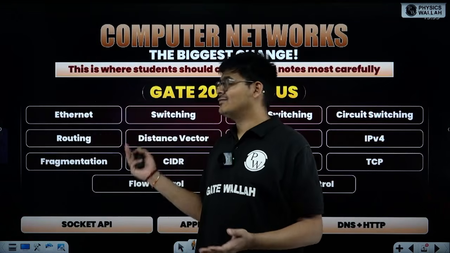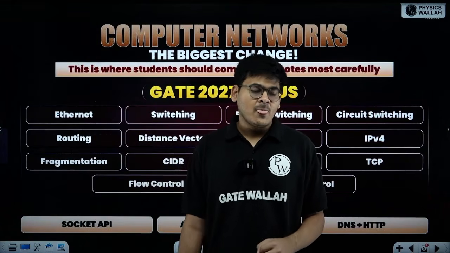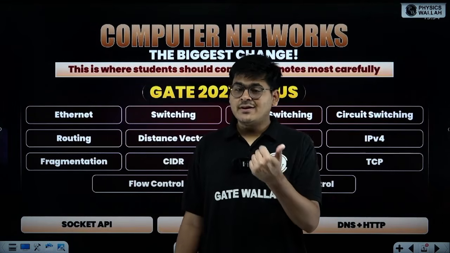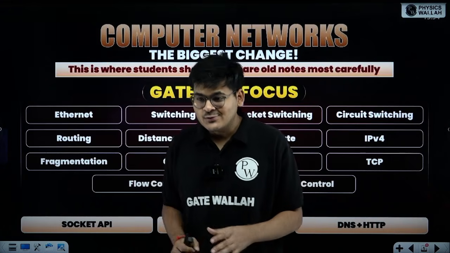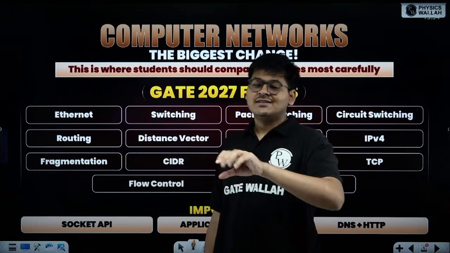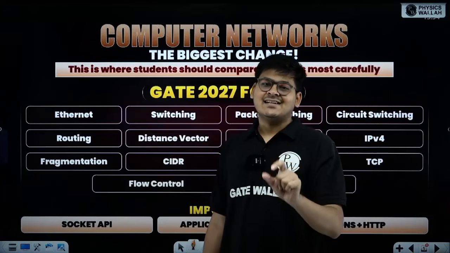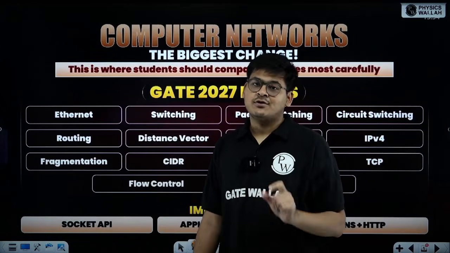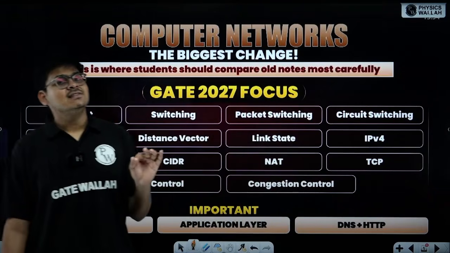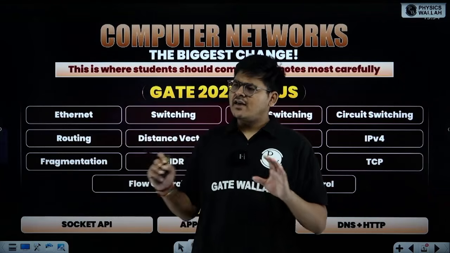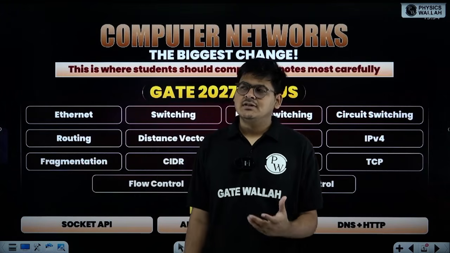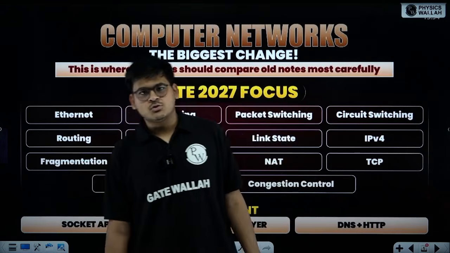And as I told you, COA and CN, computer networks, these two subjects I have always struggled with. But you are lucky, you again have the most amazing faculties for this. I have studied this subject five times. I still remember there used to be a poster in front of my table where I had written that COA and CN are the rank decider subjects. And I still believe that the ones who can master these two subjects can easily get the GATE rank, because other subjects everyone can focus on, but very few people are able to develop that expertise on these two subjects.